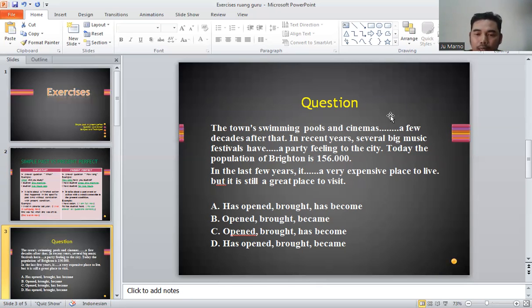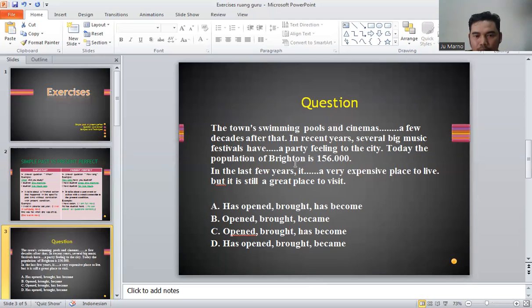And if the suitable question is when, the answer must be in simple past. Yeah, so it must be verb two. So from here, the options that have verb two are option B and C, opened and opened. So we can eliminate answer A and answer D. The possible answer must be B and C.